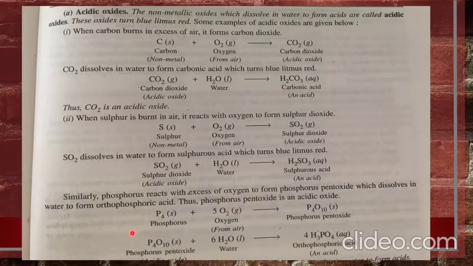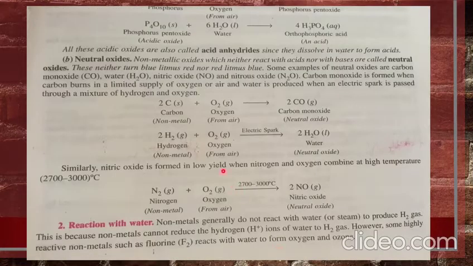For example, phosphorus, when it reacts with oxygen, forms phosphorus pentaoxide, and this reacts with water to form orthophosphoric acid, which is acidic in nature. All these acidic oxides are also called acid anhydrides since they dissolve in water to form acids.